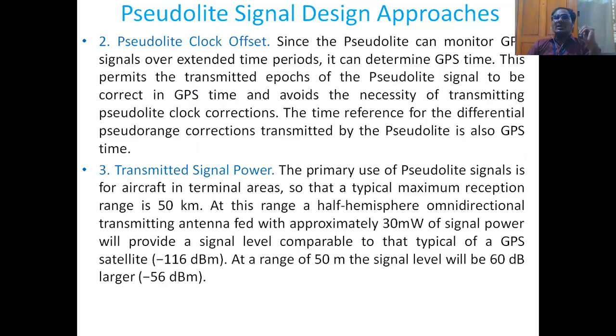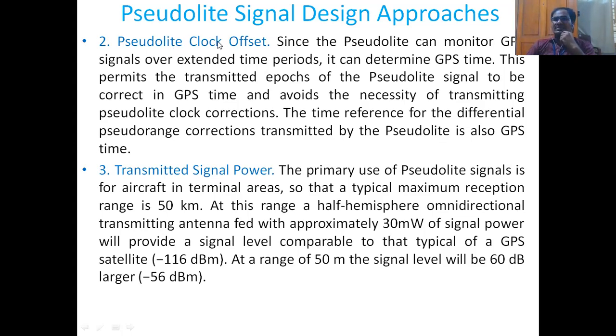Second, pseudolite clock offset. Since the pseudolite can monitor the GPS signals over extended time periods, it can determine the GPS time. This permits the transmitted epochs of the pseudolite signal to be correct in GPS time and avoids the necessity of the transmitting pseudolite clock corrections. The time reference for the differential pseudo range corrections transmitted by the pseudolite is also the GPS time.